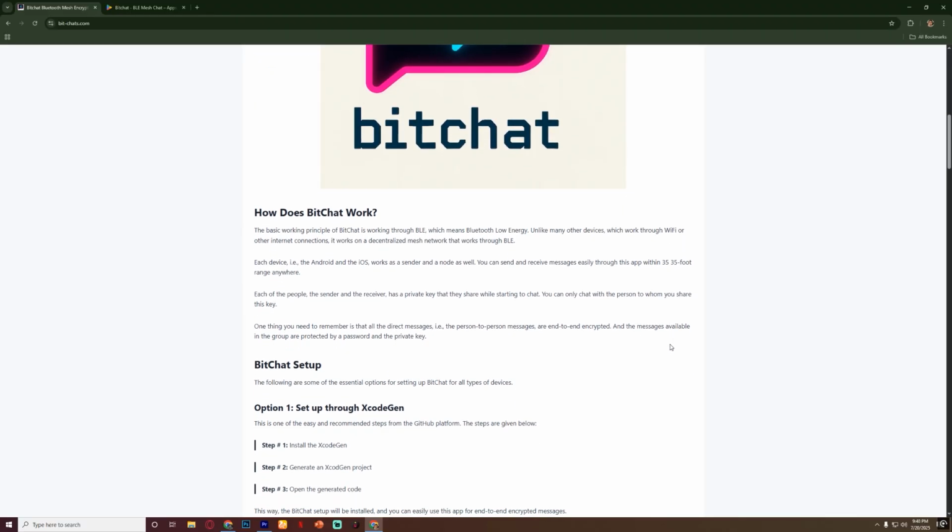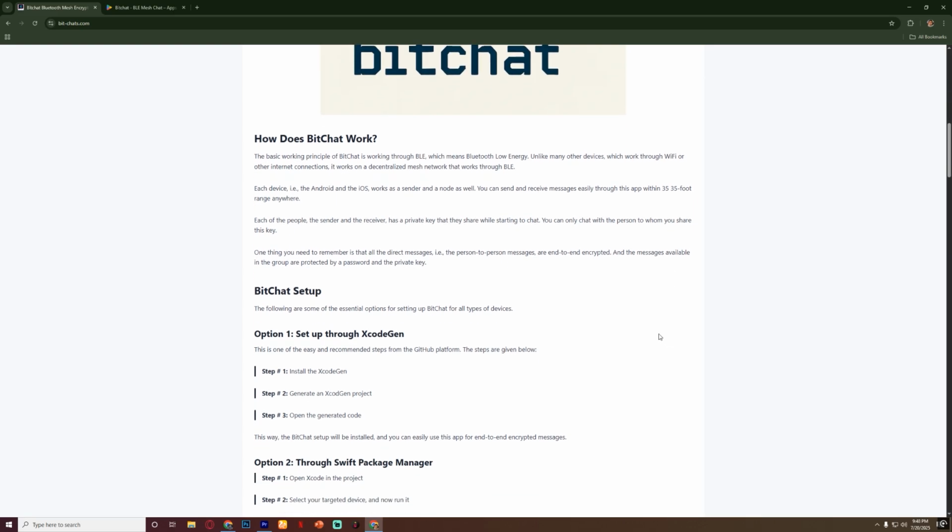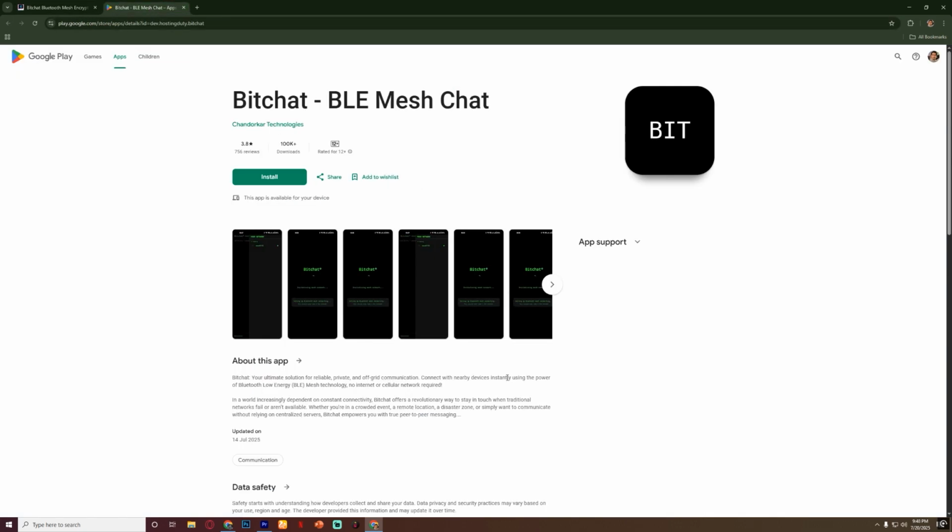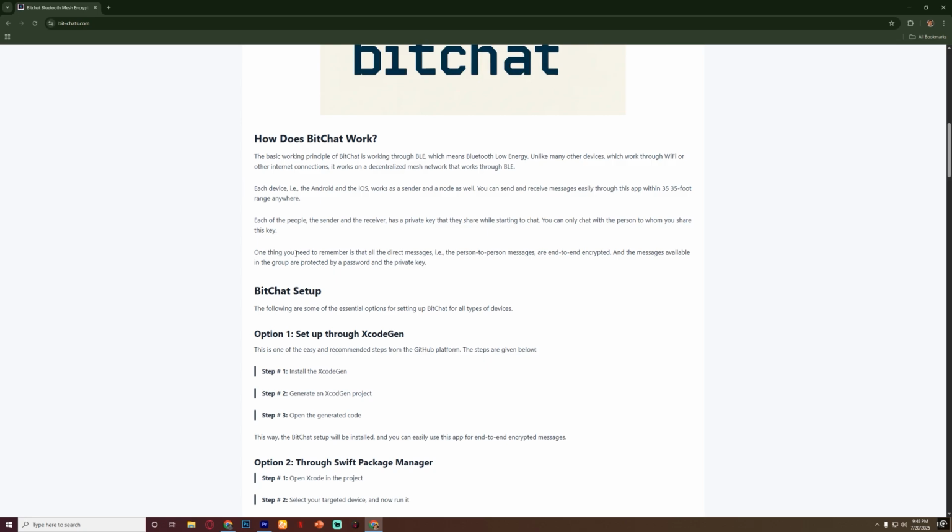If you want to text someone, BitChat is the app you can use without internet. It's an app like WhatsApp. You can use it with Bluetooth. Right now, it's in the testing phase, but soon it'll be available for everyone. You just have to connect with Bluetooth to someone you want to text, and then you can communicate without internet.